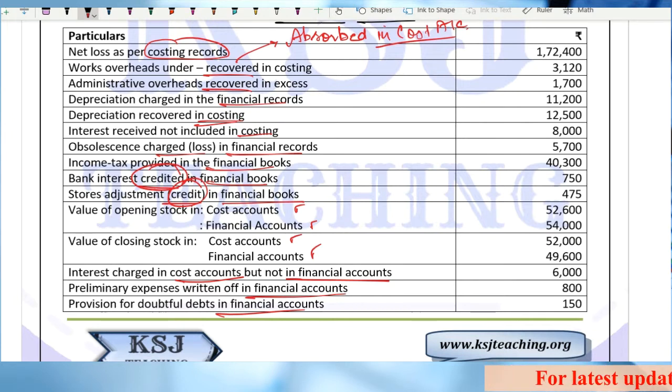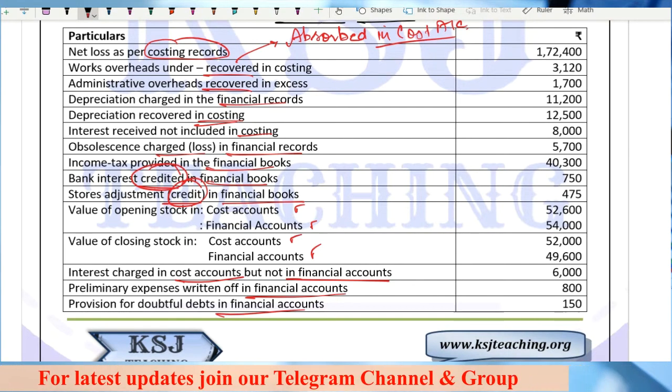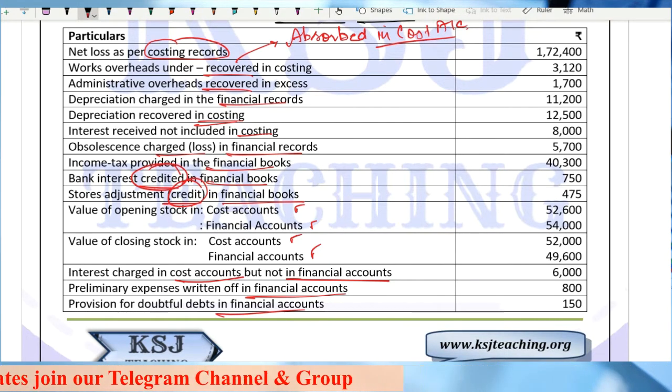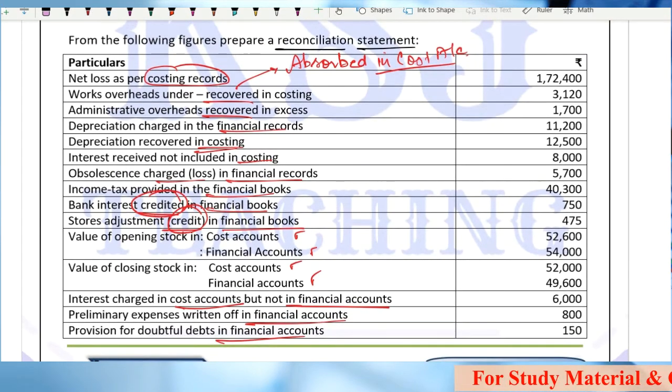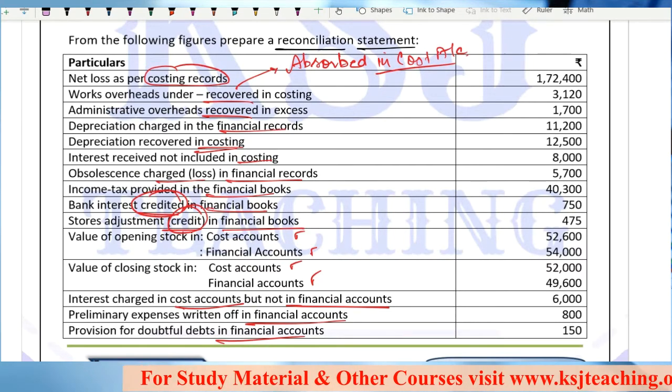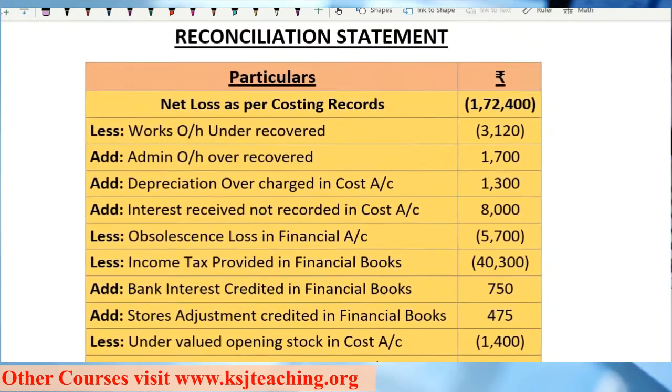Again, do one thing. Again, pause the video and try to solve this on your own. Okay, take 5-10 minutes, try to solve it on your own, and then start with the video. I hope all of you have solved it, right? Or at least tried to solve it. That's great. Let's do it now. Let's start with it. I have the solution with me, right? I'll now start with one item at a time.